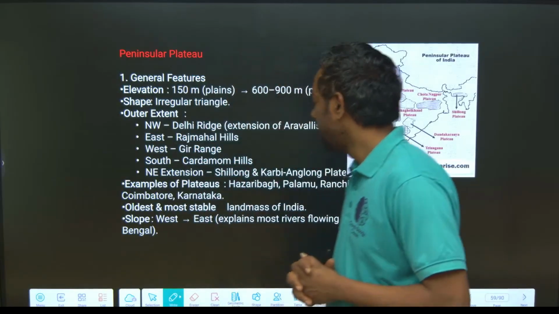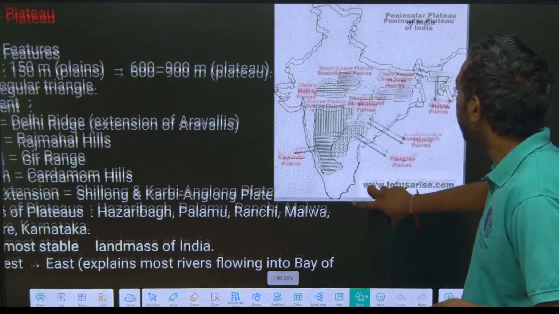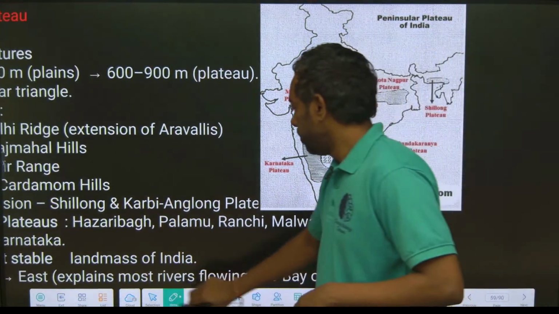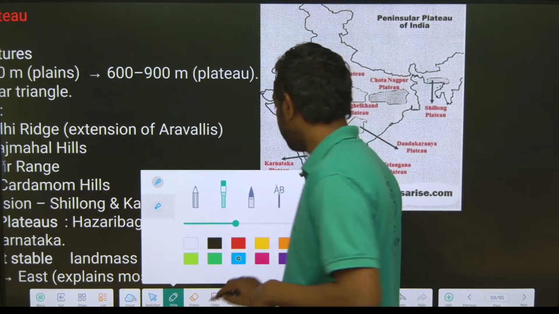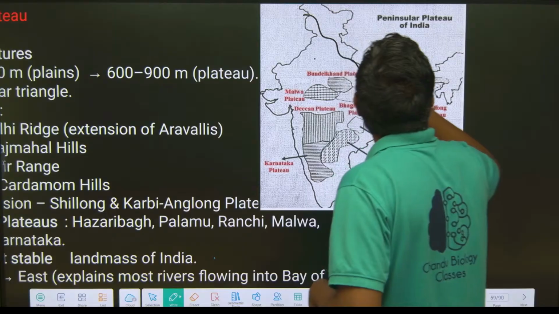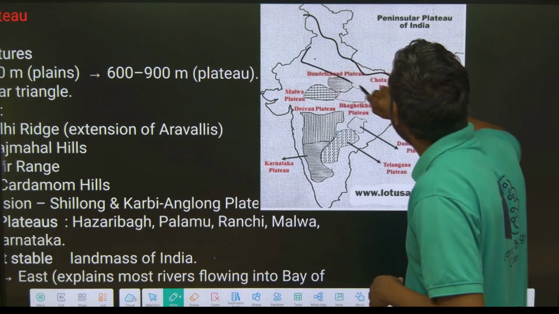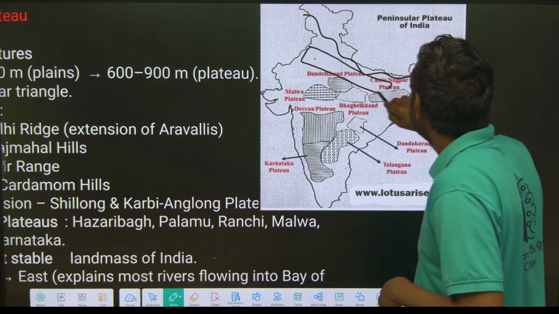Guys, peninsular plateau. Just look here. This is the area of India. This is where we completed the mountain ranges, and this is the northern plains, northeastern plains.